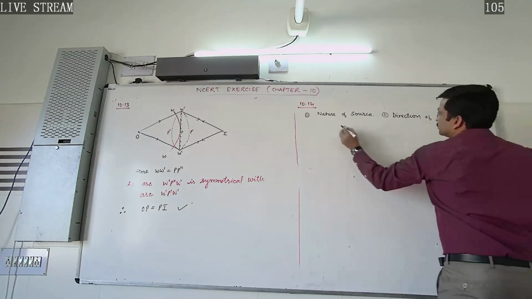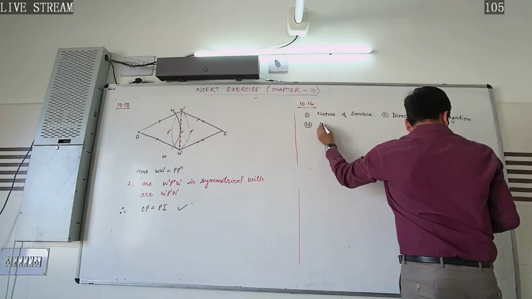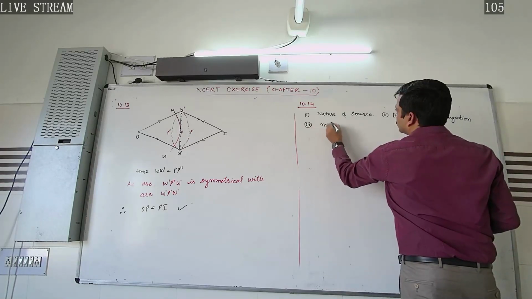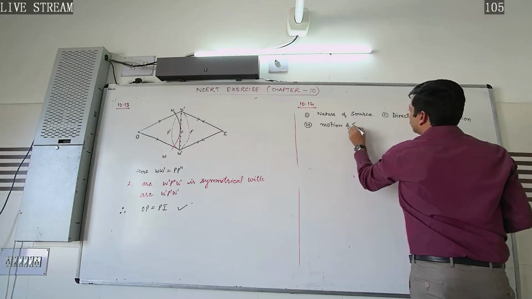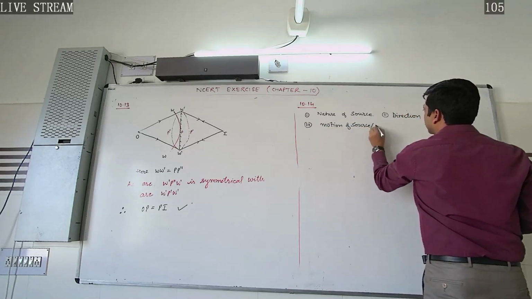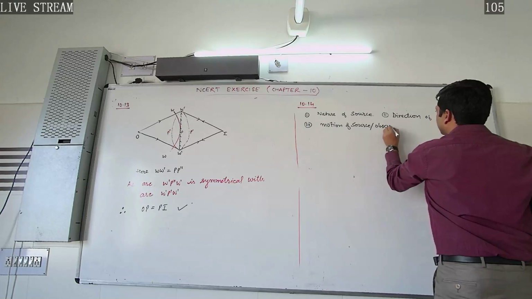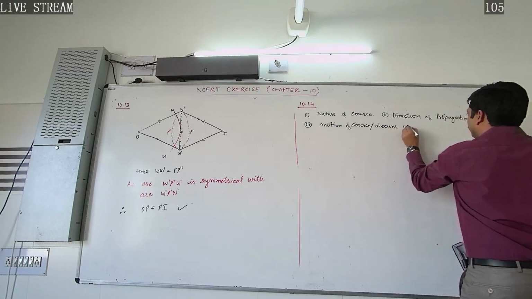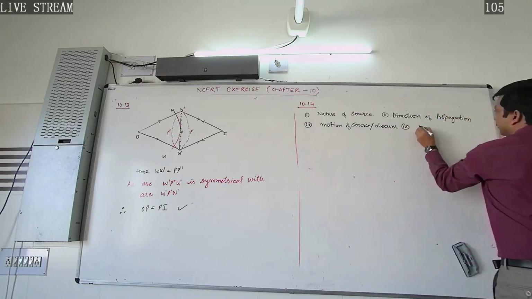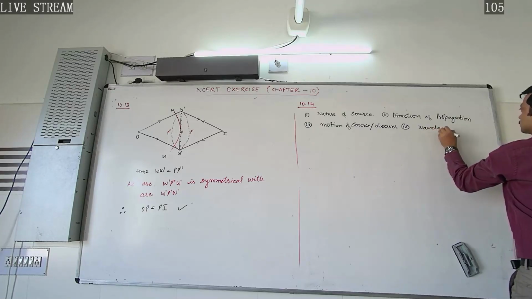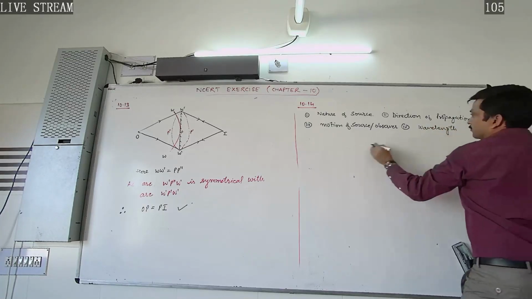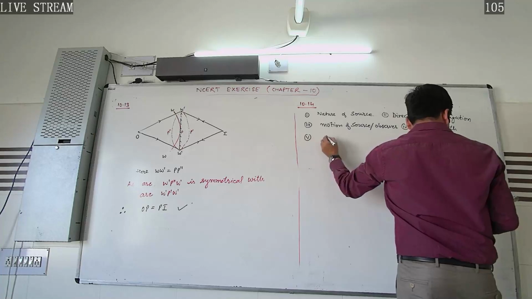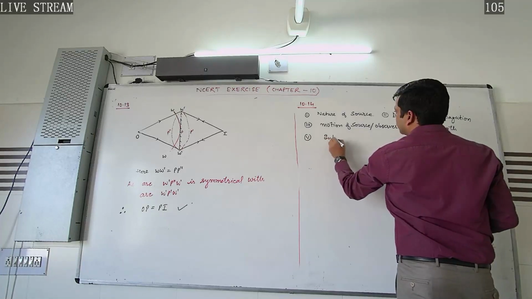The third factor is given to us: motion of source or observer. The fourth factor is wavelength. The fifth factor is intensity of the wave.